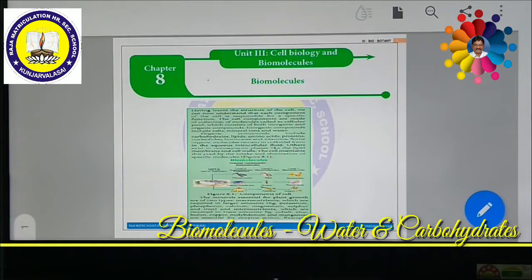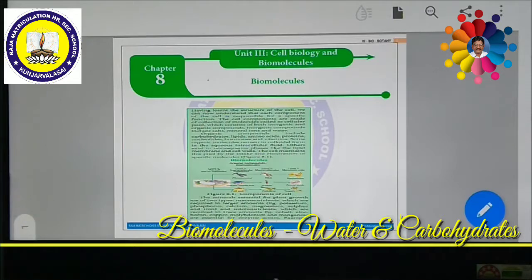Not only the cell, every living organism is made up of more than 70% water. It is very important. The rest is occupied by organic and inorganic chemicals.